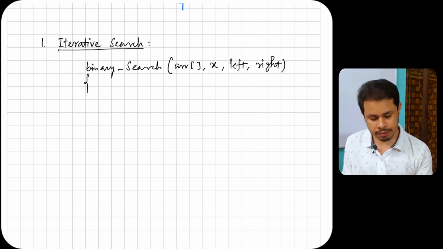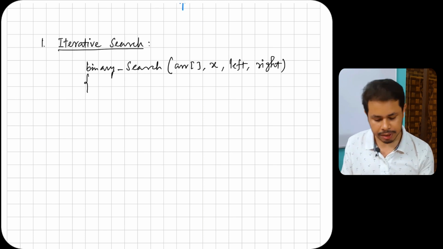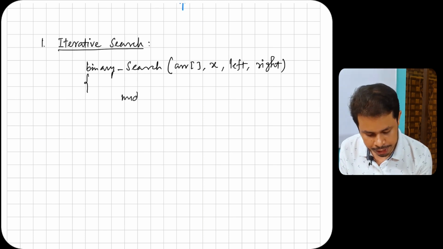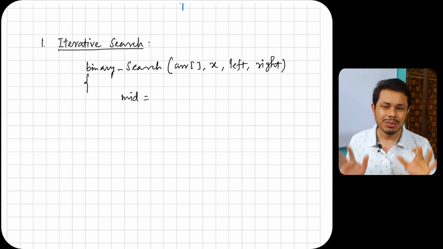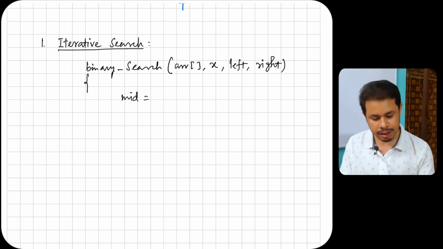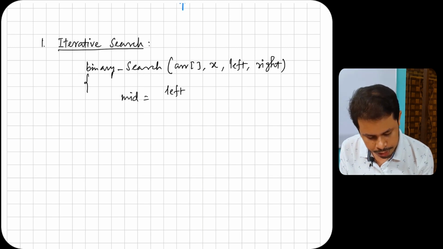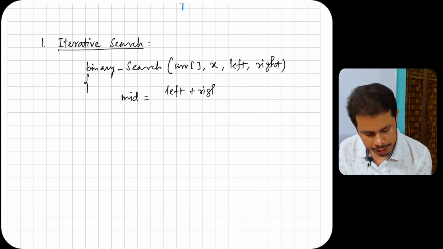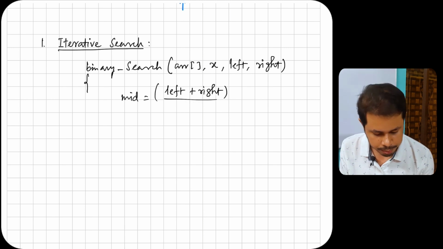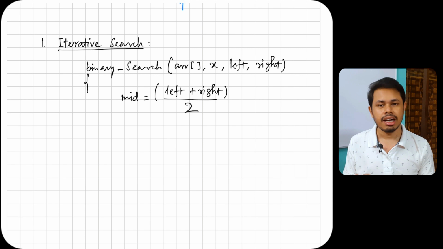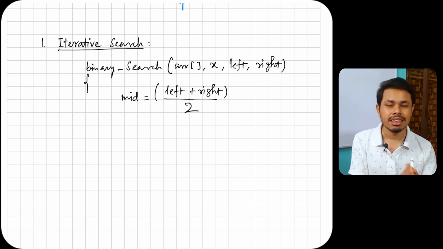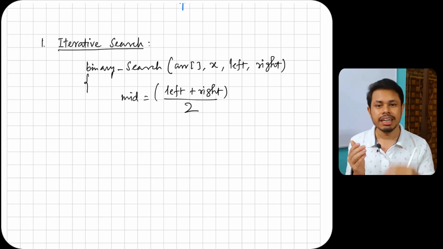So what is our first step? The first step is to calculate the middle element. How can you calculate the middle element? Mid equal to, well, there are 2 ways of calculating the middle element. You can write left plus right divided by 2, but this method I don't prefer because you will get a wrong answer because of integer overflow.